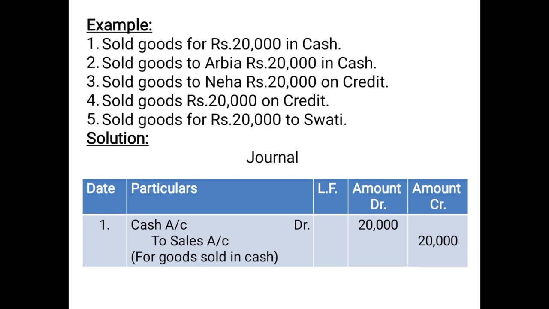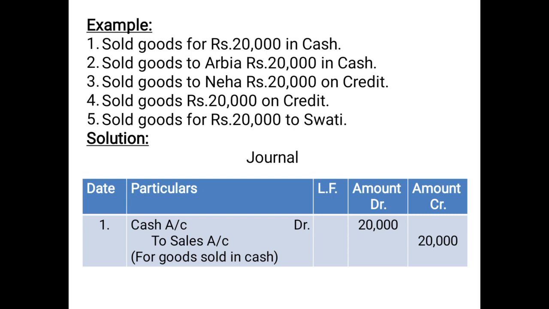So what will be the two accounts which will be affected? As I told you, whether the goods are sold in cash or credit, the sales account will always be credited, being an income. So here we know which account is to be credited? Sales account. On the other hand, by selling the goods, cash is coming in the business, and cash being a real account, we know the rule, debit what comes in. So we will frame the entry as you can see in the format of journal.